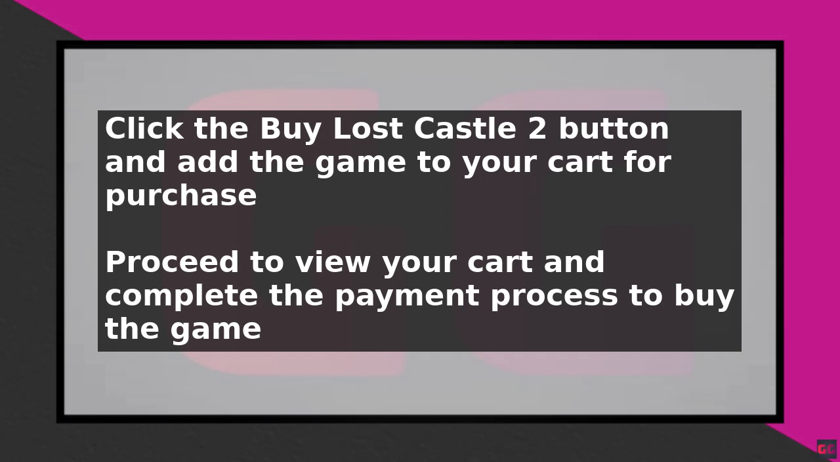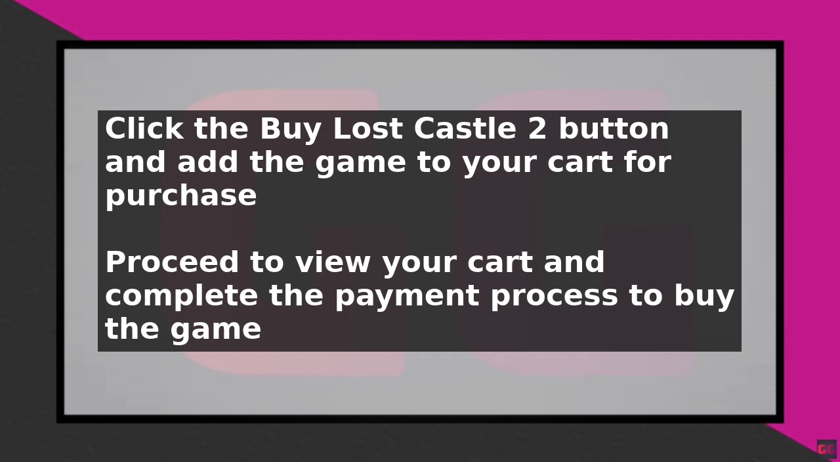Proceed to view your cart. Select whether you're purchasing the game for yourself or as a gift, and continue with the payment process. Choose your payment method and complete the checkout process to purchase the game. After buying the game, it will be added to your Steam library.